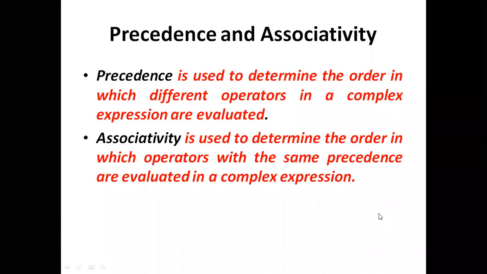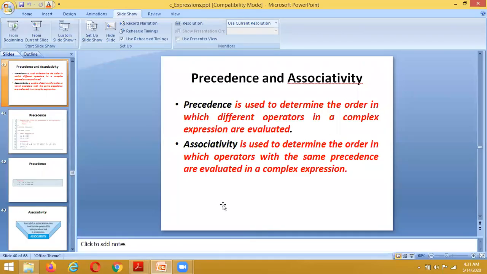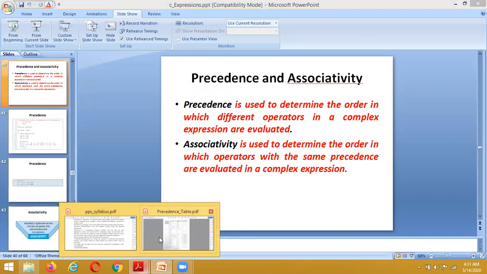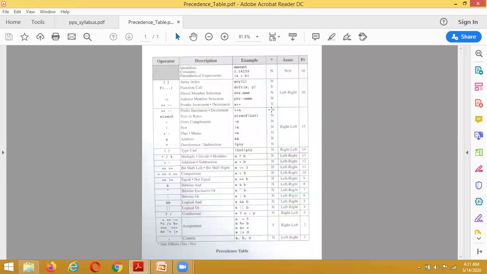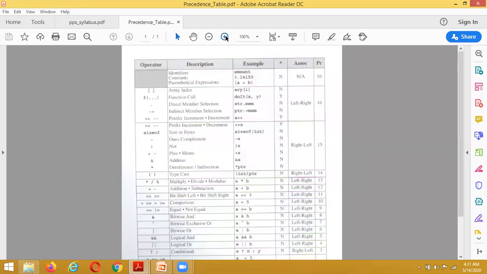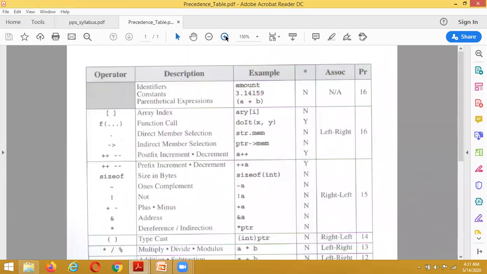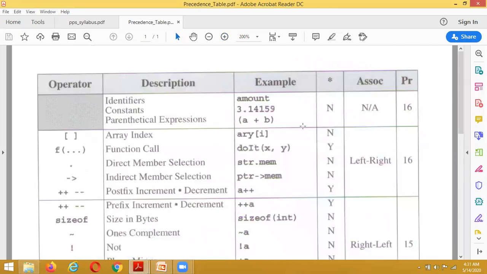Now we are going to see one precedence table. In the precedence table, the top priority goes to identifiers, constants, and parenthetical expressions.